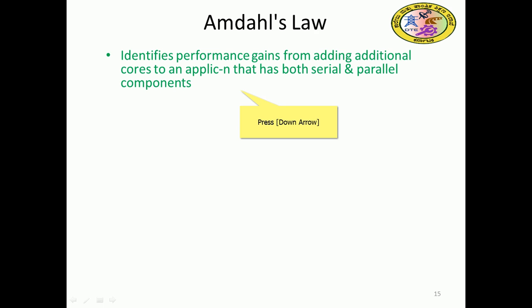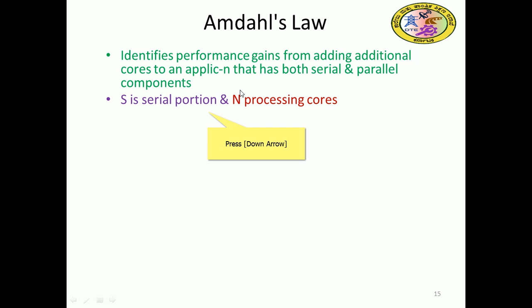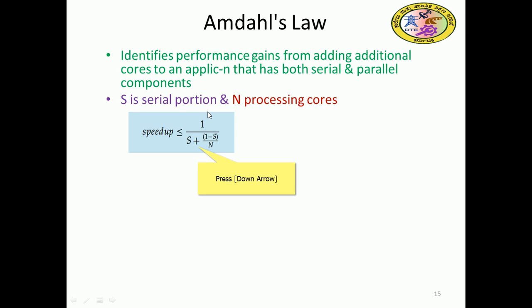Whatever the fastest machine you have, a certain amount of the computation definitely has to be run in sequential fashion. All the problems you cannot solve in parallel fashion, right? Keeping that in mind, he says: S is the serial portion, N is the number of processors. The speedup of the computer is less than or equal to 1 over S plus (1 minus S) divided by N. What is S? S is the serial portion of the program, the serial portion of the problem we execute. What is N? The number of cores, the number of processors available in hardware, right?